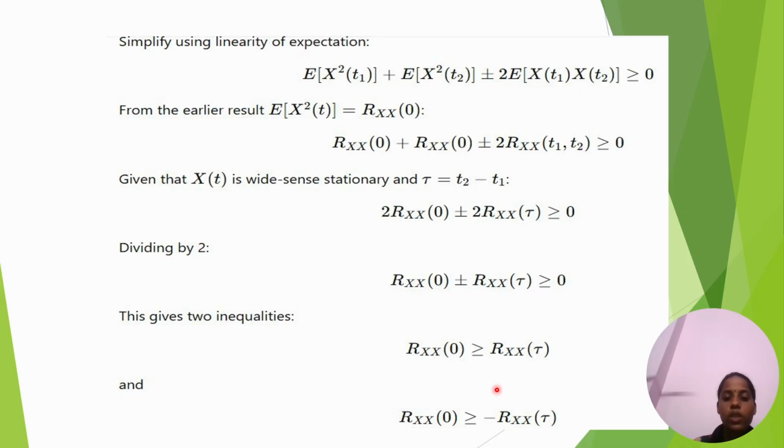This gives two inequalities: Rxx(0) greater than or equal to Rxx(tau), and Rxx(0) greater than or equal to minus Rxx(tau). Rxx(tau) is positive or negative either.